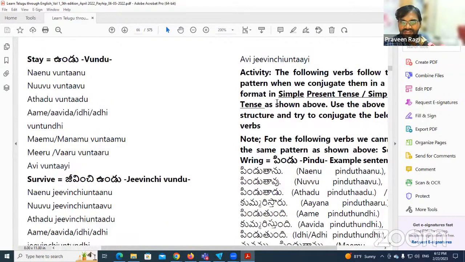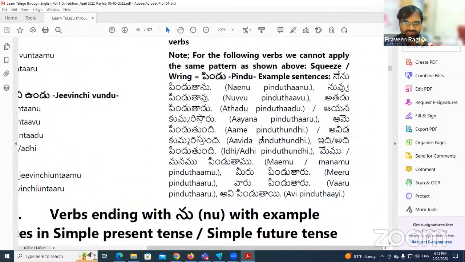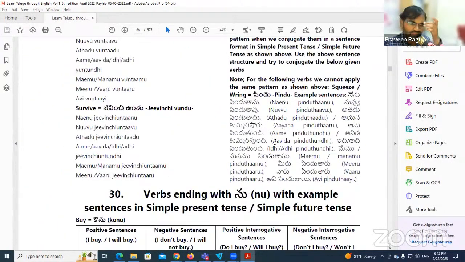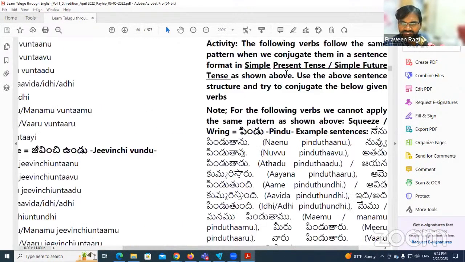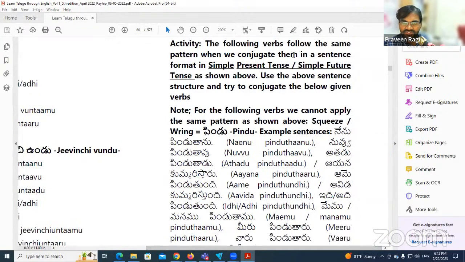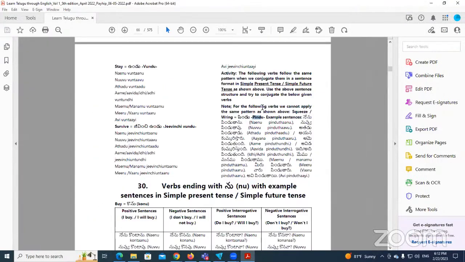Here we have some kind of activity: the following verbs follow the same pattern, we conjugate in the same way. There are not many verbs here; they already completed them. The note says some verbs cannot follow. For this pindu, we don't follow the same style, so there is an exception to the rule. For this I mentioned the meanings here.